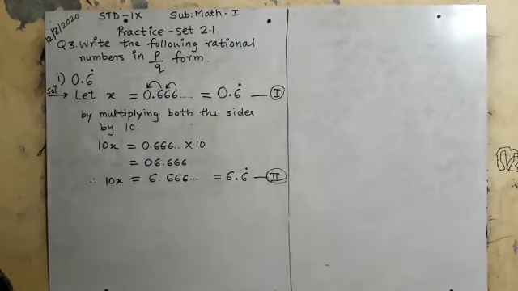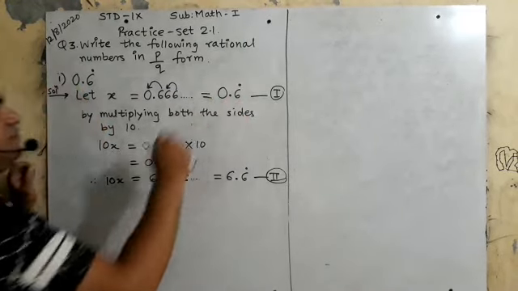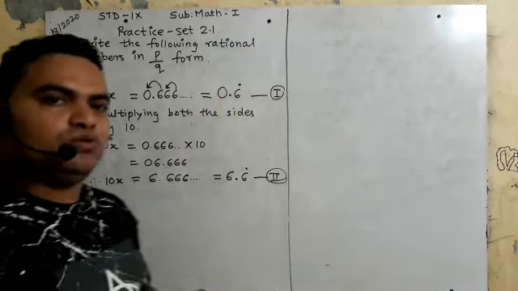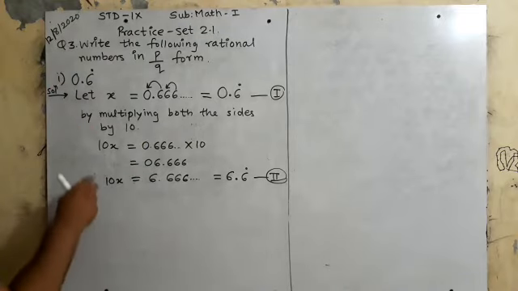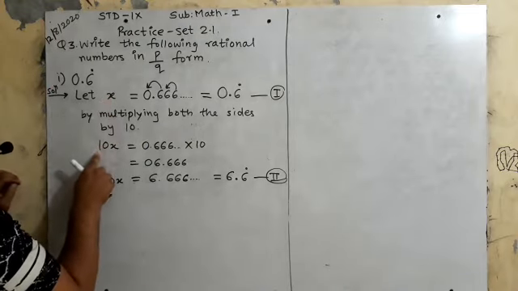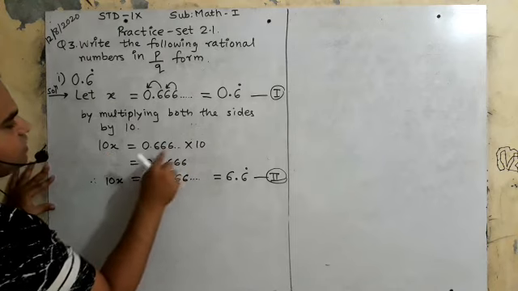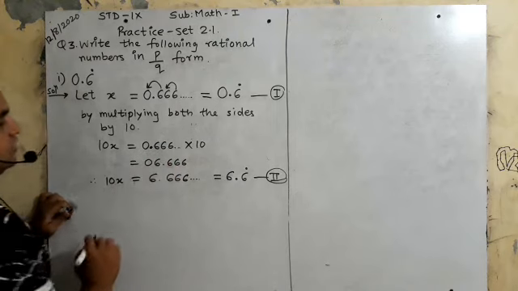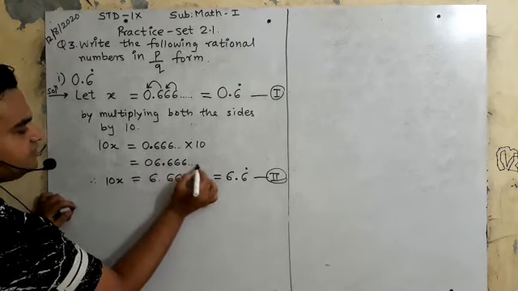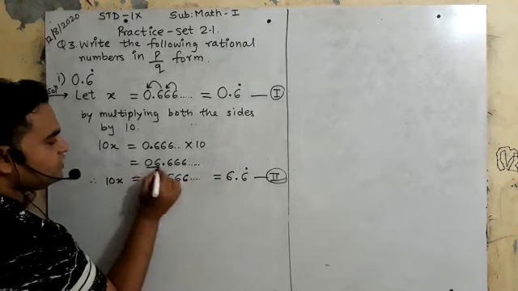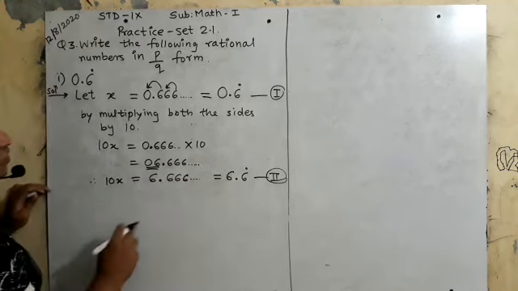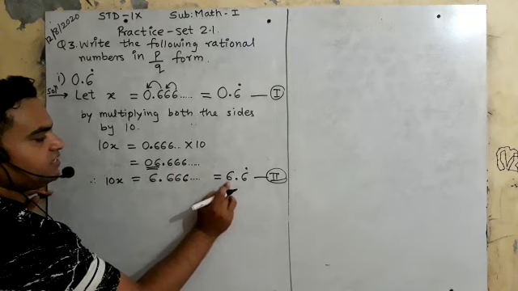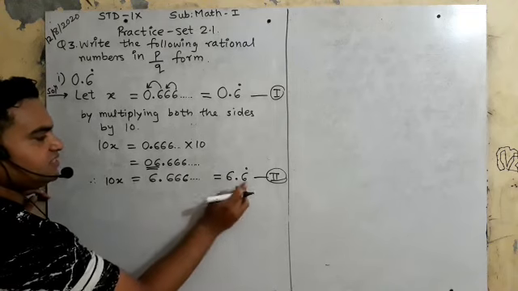Is it clear? Now decimal point 1 digit after था, इसलिए I will multiply both the sides by 10. अगर 2 digit के बाद होता तो 100 से. Okay, so now I will write it is, इसको 10 से मल्टीप्लाई किए तो आंसर 10x. इसको 10 से मल्टीप्लाई किए तो आंसर क्या होगा? ये डेसिमल पॉइंट एक और उधर जाएगा. Is it clear? So it will be like this. So 0.6 means how much? 6 only. Okay, so this answer will be 6.666 recurring. इसको कैसे लिखेंगे शॉर्ट में? 6.6 recurring.